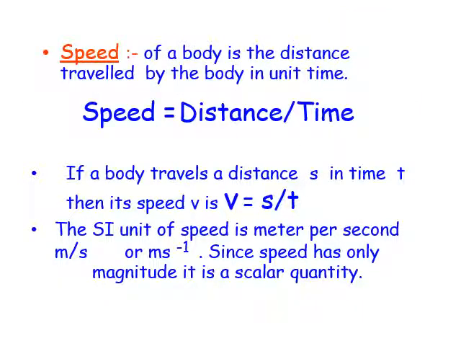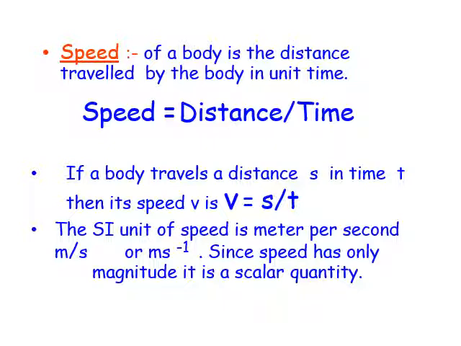Speed. Speed of a body is the distance traveled by the body in unit time. So speed can be mathematically written as speed is equal to distance upon time. If a body travels distance s in time t, then we can define its speed as v equal to s by t.